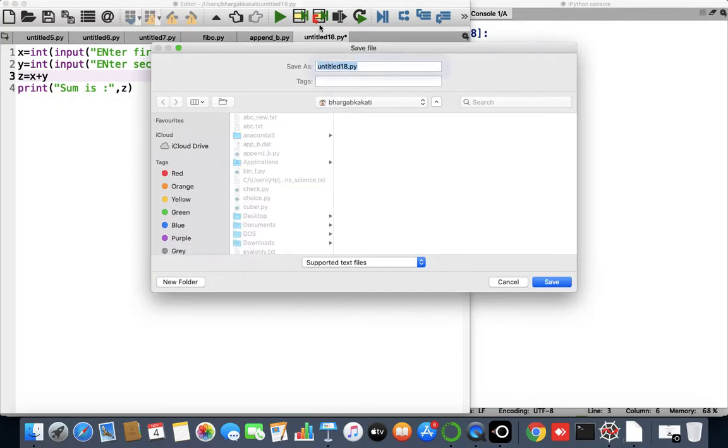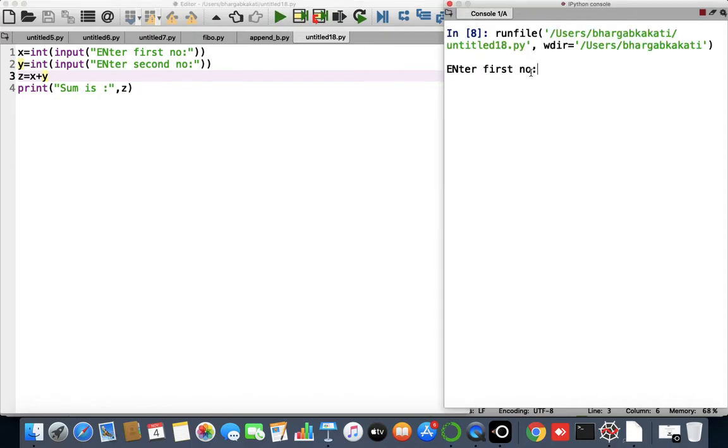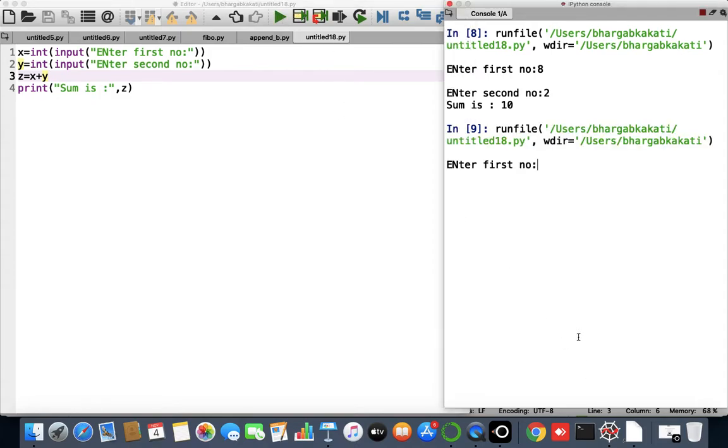Now I'll save this program and run it. Enter the first number, let's say I'll give 8, enter the second number, let's say I'll give 2. So I'll get that the sum is 10. If I have to run again, I have to press the run key again, and then again it will ask me to enter the first number, 3, and the second number, let's say 2. So it will again give the sum as 5. Now if I want to run it again I have to press the run button.